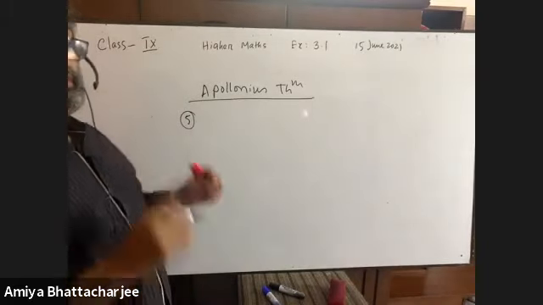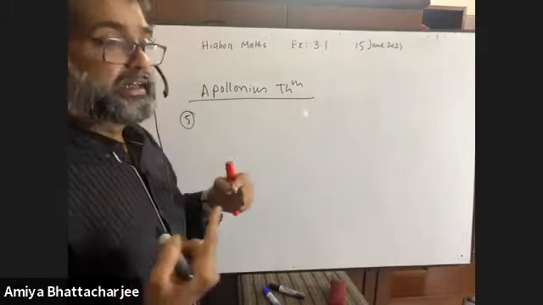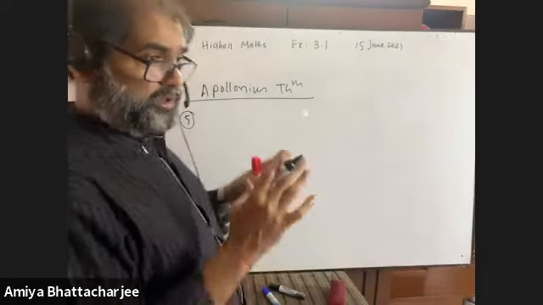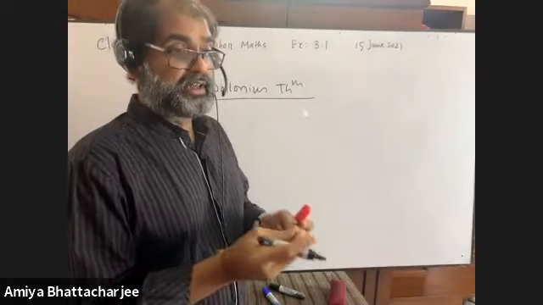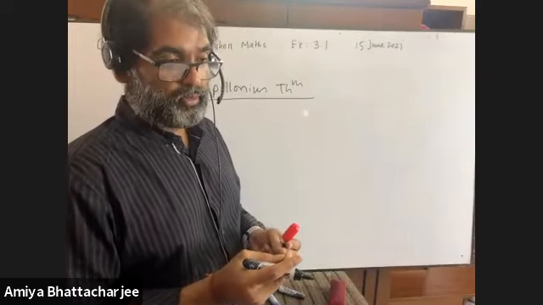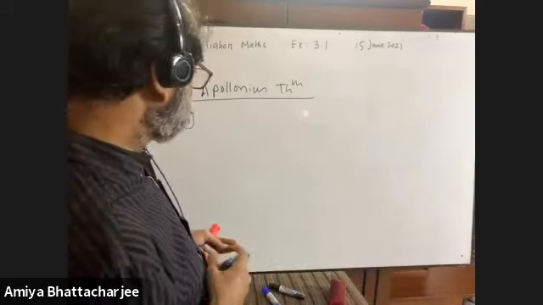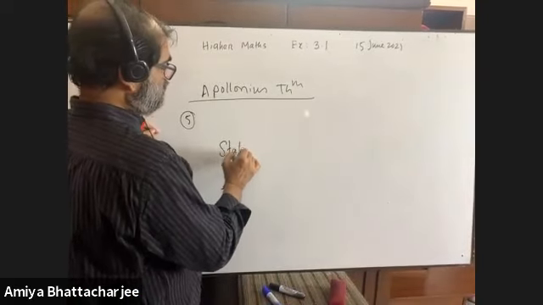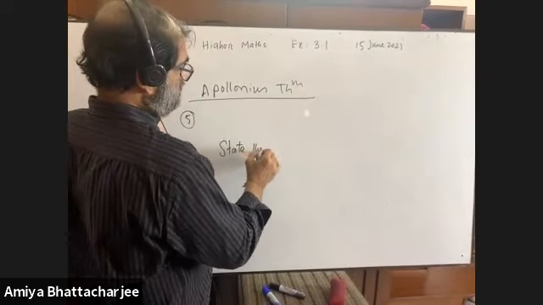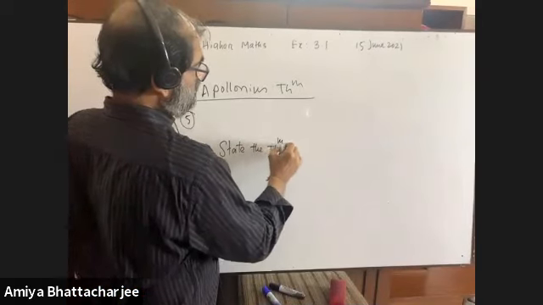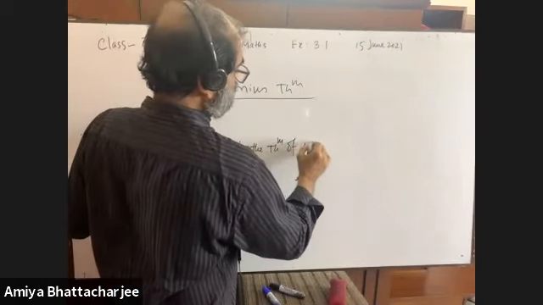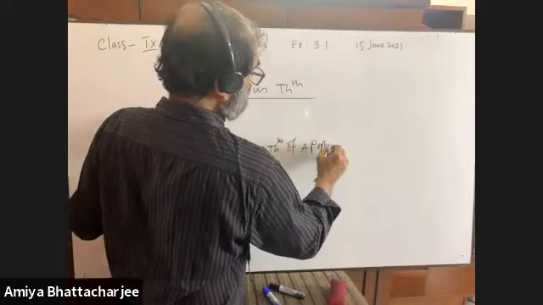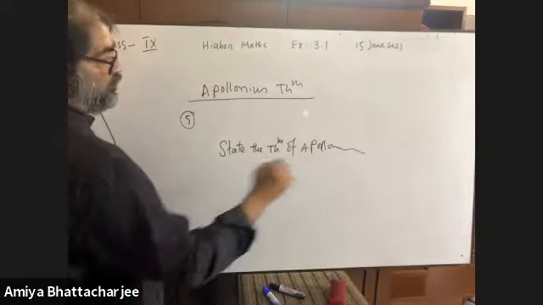I repeat, theorem 5 general enunciation only, not the proof, only the general enunciation. Have you got me? Yes, sir. Because in the question it is given, state the Apollonius theorem. State the theorem of Apollonius. 2 marks.